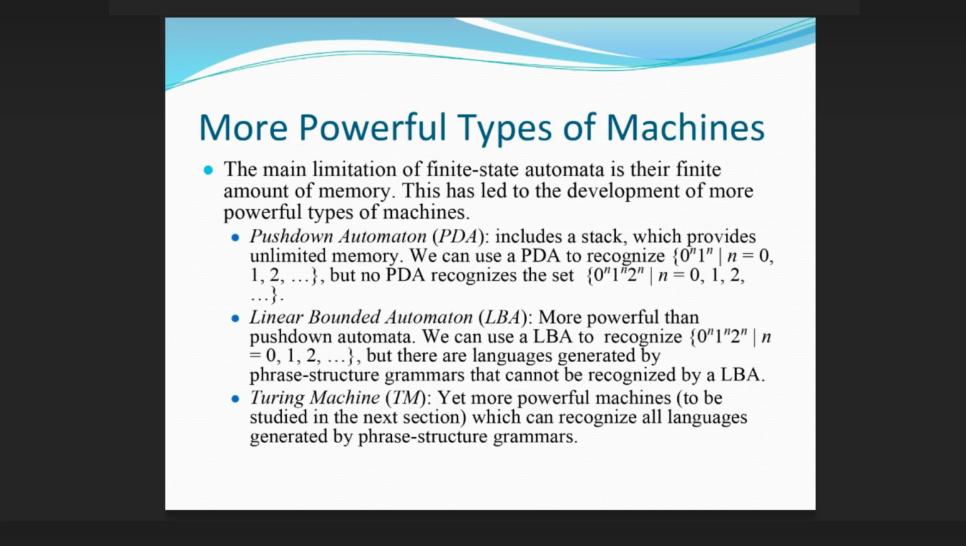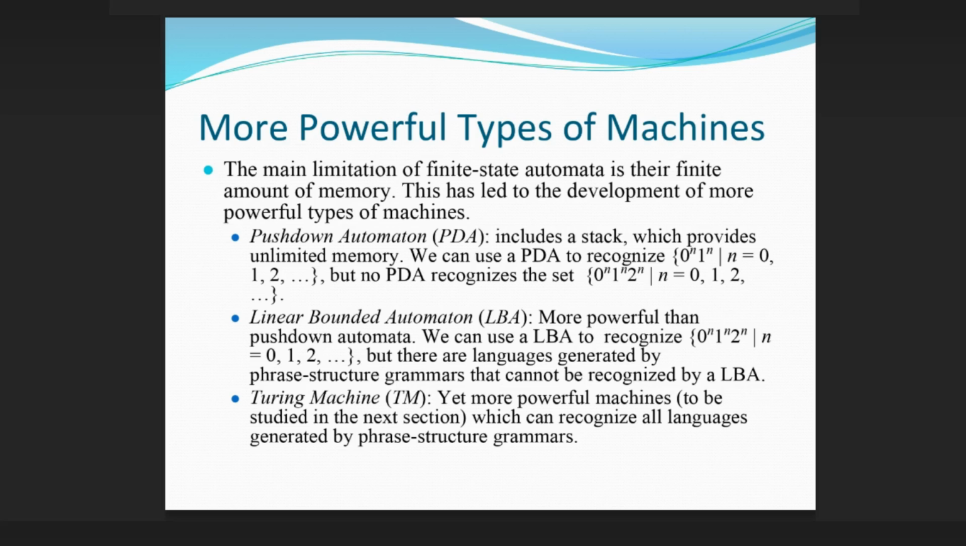More powerful types of machines. The main limitation of finite state automata is their finite amount of memory. This has led to the development of more powerful types of machines. A pushdown automaton (PDA) includes a stack, which provides unlimited memory. We can use a PDA to recognize {0^n 1^n | n = 0, 1, 2, ...}, but no PDA recognizes the set {0^n 1^n 2^n | n = 0, 1, 2, ...}.